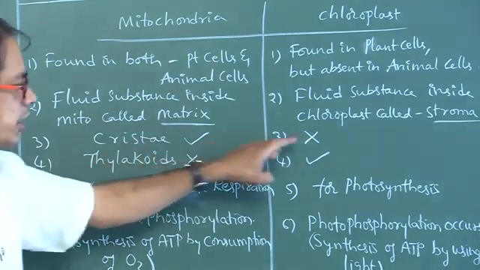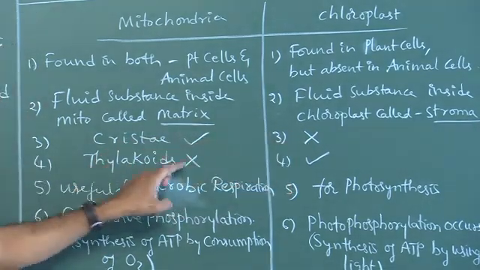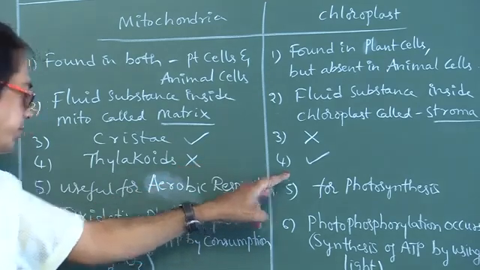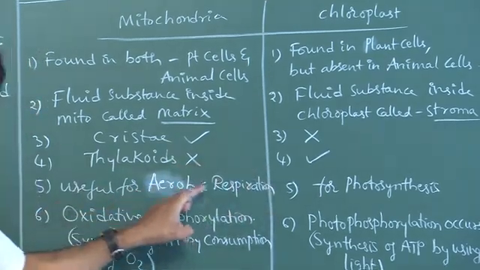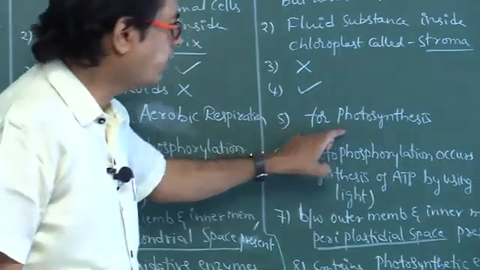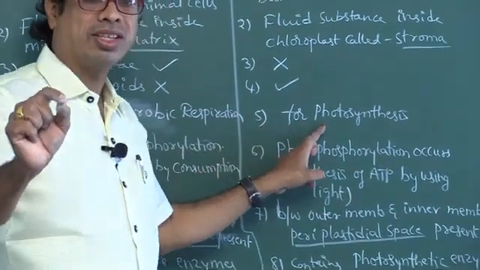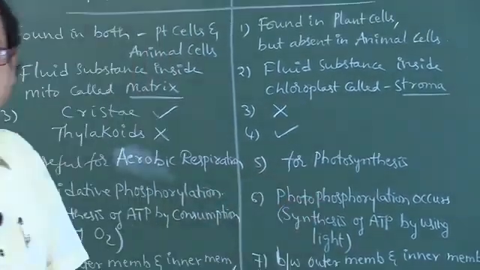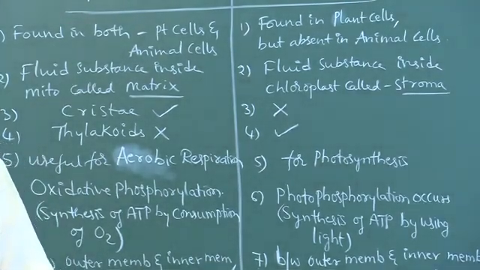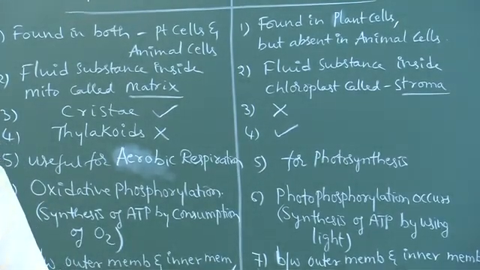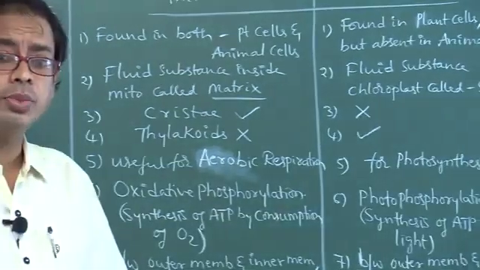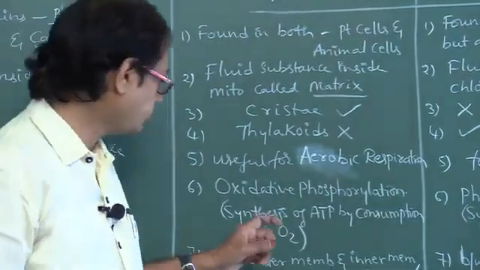Cristae present, cristae absent. Thylakoids absent, thylakoids present. Useful for aerobic respiration. Useful for photosynthesis, that is synthesis of food materials. Chloroplasts are useful for synthesis of food materials. Don't say storage. Storage of food materials means leucoplasts.